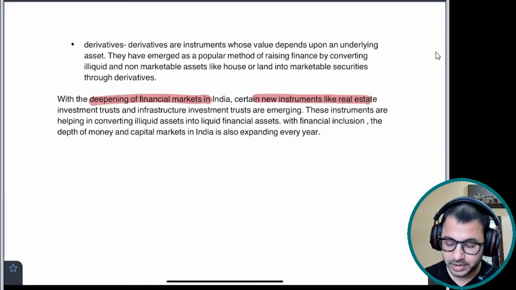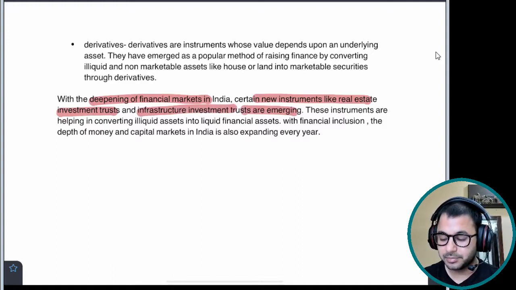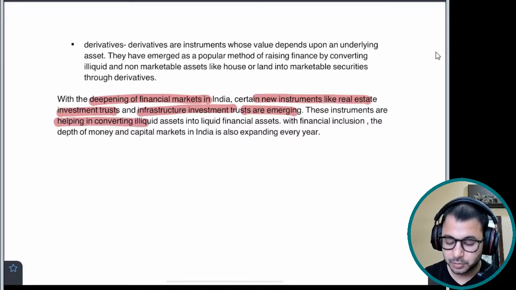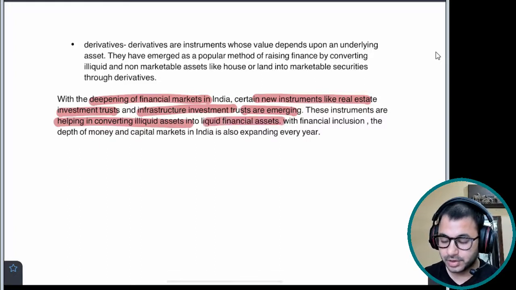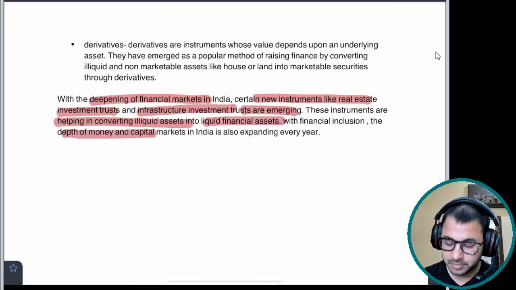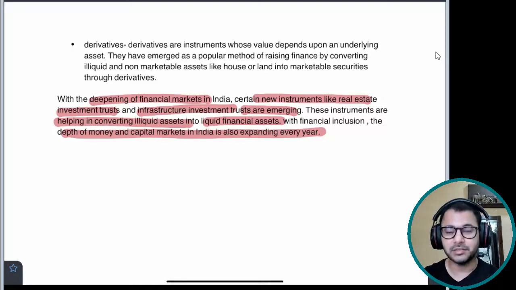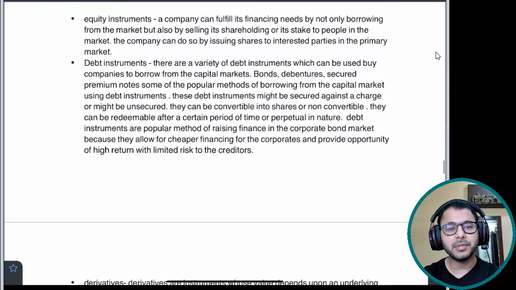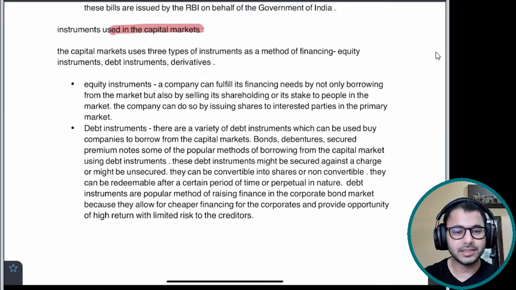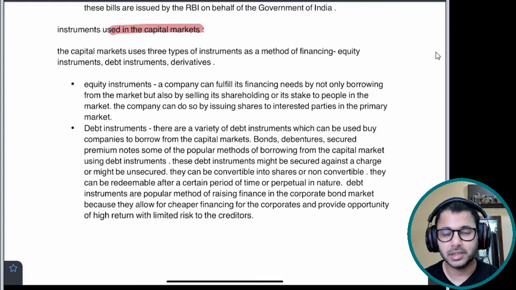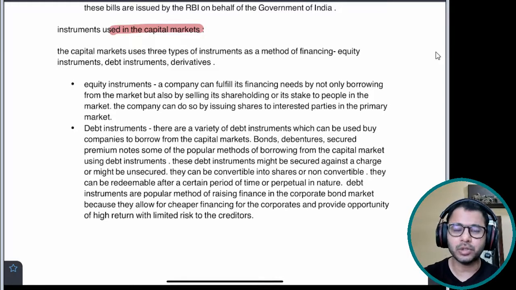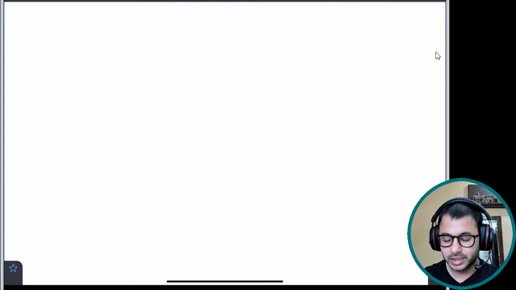New instruments like real estate investment trust, infrastructure investment trust are emerging. These instruments are helping in converting illiquid assets into liquid financial assets. With financial inclusion, depth of money market and capital market is also expanding every year. Very simple conclusion, way forward दे दिया है कि जितने भी हमने इंस्ट्रूमेंट देखे ये तो हैं ही, these exist, but new instruments are also emerging because of deepening and expansion of the money market and capital market. I hope this is clear. बहुत ही सिंपल सा क्वेश्चन है, बहुत ही सिंपल सा आंसर लिखना है आपको. That is how you can get maximum marks.